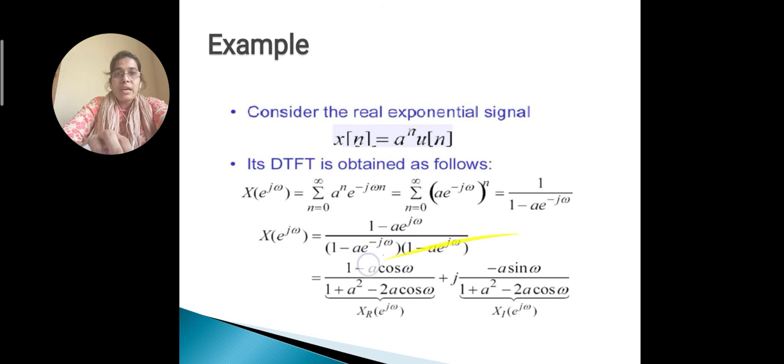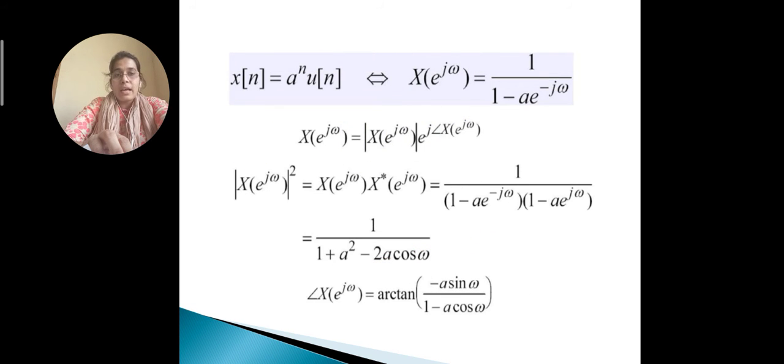Applying that to the given signal, we get 1 upon 1 minus a e to the power minus j omega, that is the original, and its complex conjugate is 1 upon 1 minus a e to the power j omega. Multiplying these, we obtain 1 upon (1 minus a e to the power minus j omega) into (1 minus a e to the power j omega).